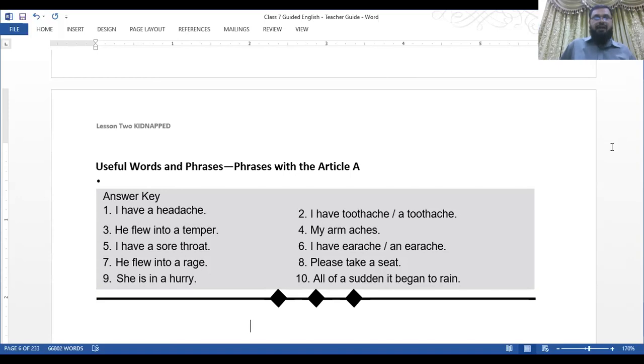8. Please take a seat. Please sit down. Please take a seat. She wants to do it quickly. She's in a hurry. So all of a sudden, suddenly it began to rain. All of a sudden it began to rain.